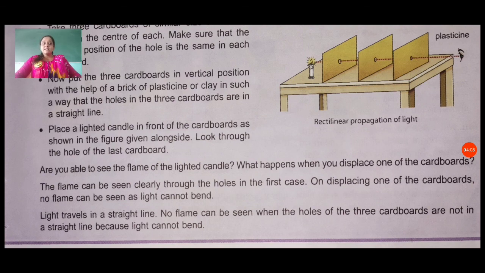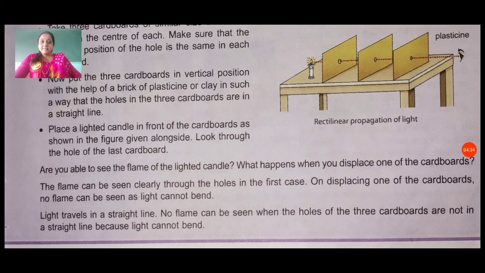But when we displace them, we cannot see. On displacing one of the cardboards, no flame can be seen as light cannot bend. As in our activity 14.1, we cannot see when we bend our pipe. Like this, we also cannot see here when we displace the straight line of the cardboards.